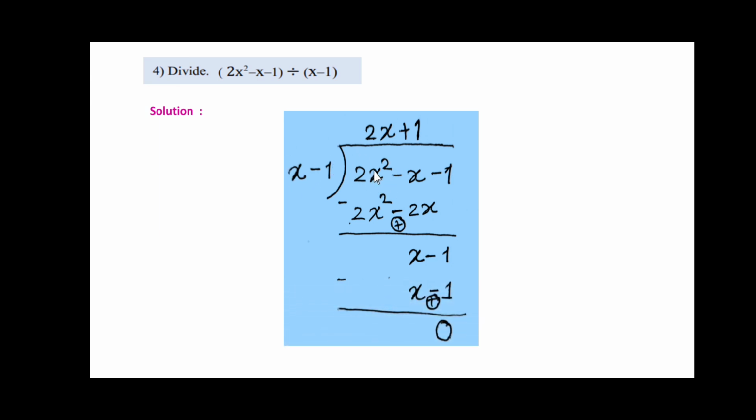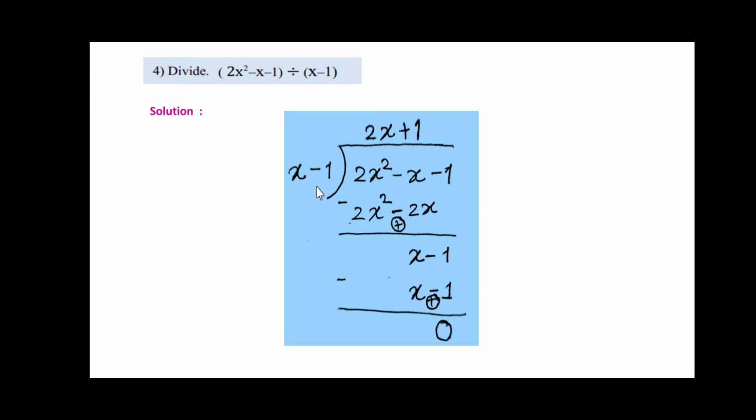First term is 2x square. Here 2x square we need, therefore this x is multiplied with 2x. 2x into x, that is 2x square. 2x into minus 1, that is minus 2x. Your sign will change. This is minus, this is plus, these two get cancelled. 2x square gets cancelled. So what is left here is plus 2x and it is minus x. The answer is x. And take 1 from this, minus 1, x minus 1.